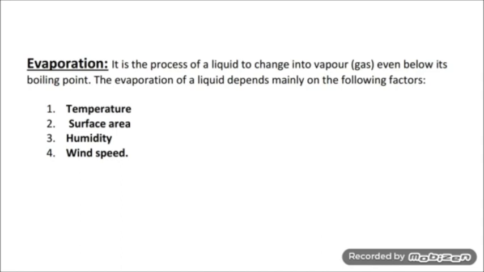So humidity of air tells about the degree of dampness of air or the presence of water vapors in air. When the humidity of the air is low, the rate of evaporation is high, and water evaporates more easily into the air. When the humidity of air is high, the rate of evaporation is low and water evaporates very slowly.